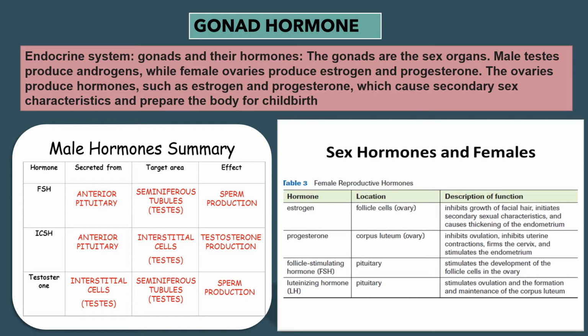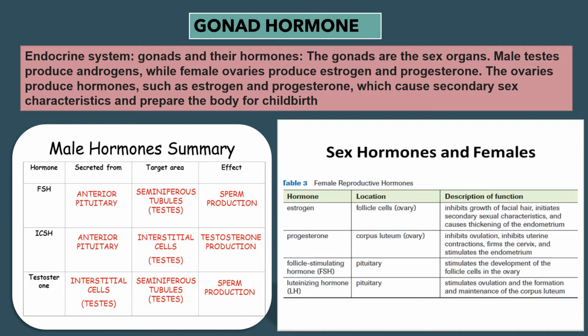Next one is follicle stimulating hormone or FSH. Location is pituitary. It stimulates the development of the follicle cells in the ovary. And the last one is luteinizing hormone or LH. Location is pituitary. It stimulates ovulation and the formation and maintenance of the corpus luteum.